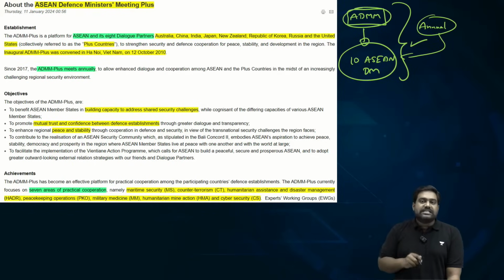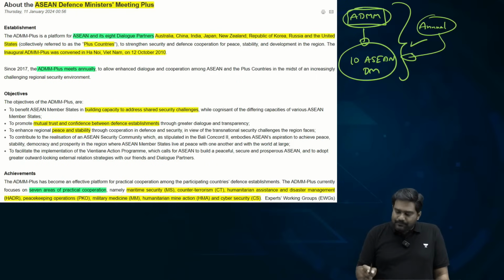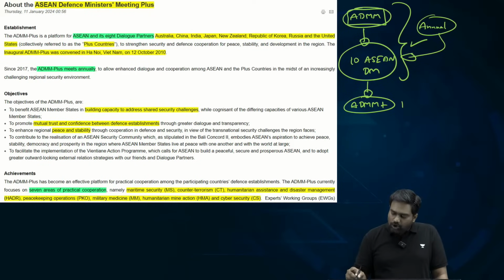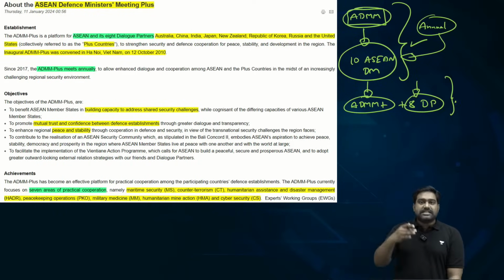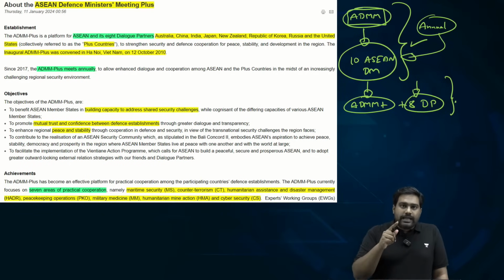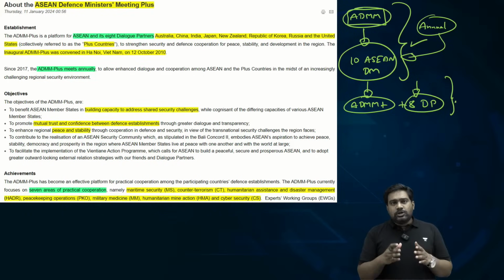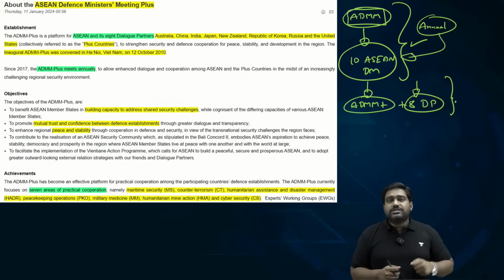So after the 10 ASEAN defense ministers meet, they hold the ADMM plus meeting with 8 dialogue partners of ASEAN. ASEAN has given the status of a dialogue partner to 8 important powers. Which are these 8 countries? It includes India, Australia, New Zealand.